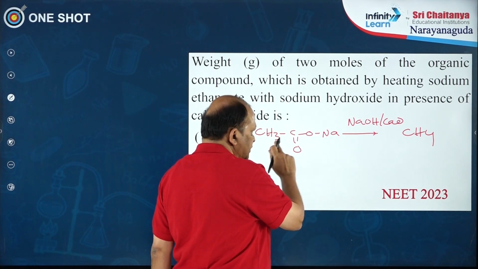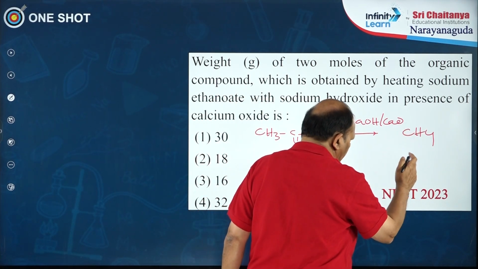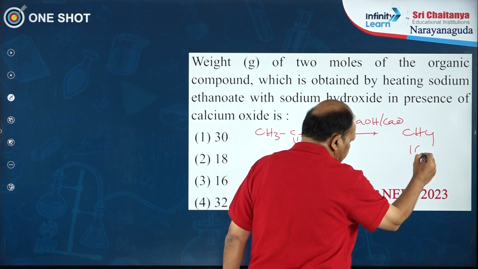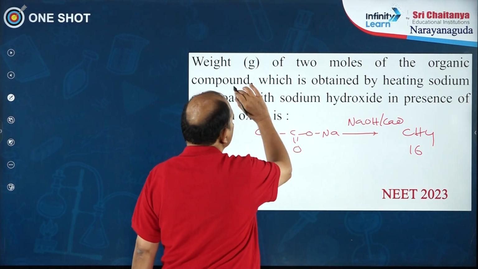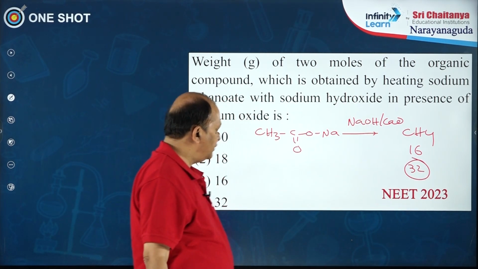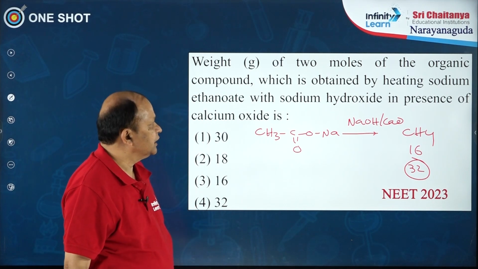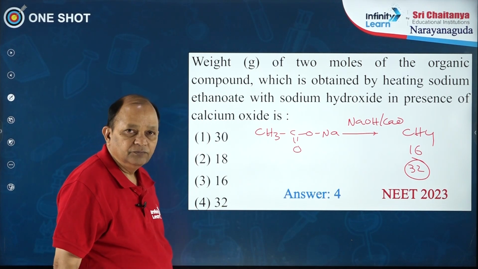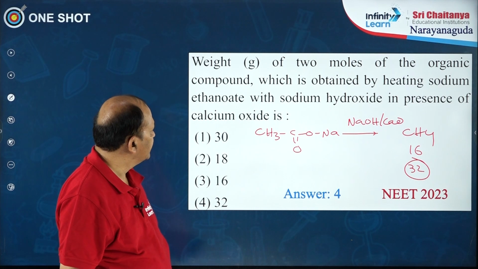So, 1 mole of this starting material will give 1 mole of product. What is the molecular weight? 16. Now, it is asking for 2 moles, that is 32 grams. How many grams of methane are formed? 32 grams. So, the correct option, the answer is 4 for this question.